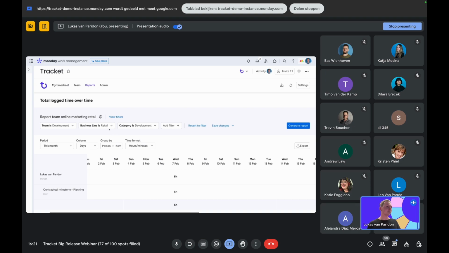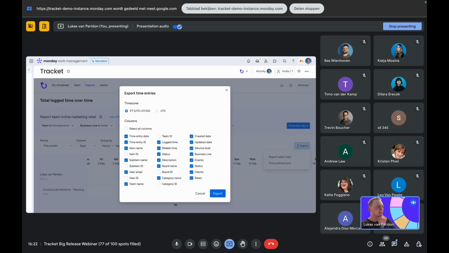And the good thing is, let's just get a good example here again. Well, just leave it at this. We export this, we got another export option. So we can do an export, same principle as the item view, and then do exactly what we want to see there too.